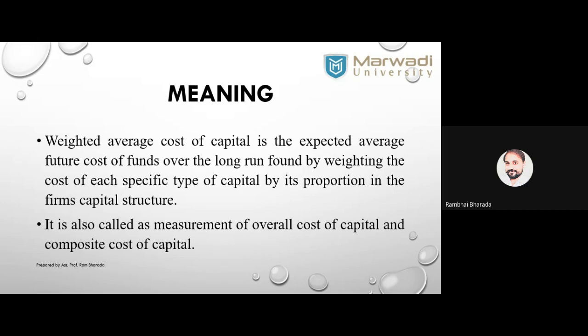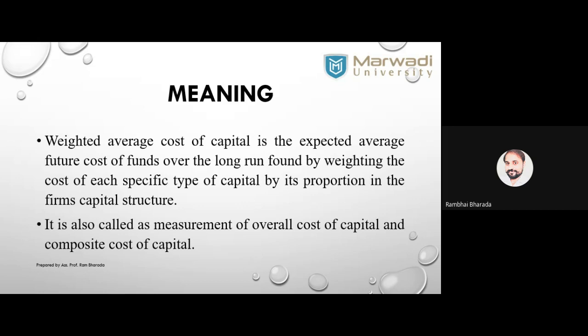Are we clear? Okay. Here, what is the concept of this one? The weighted average cost of capital is the expected average future cost of funds. These are the funds. This is the cost. Now what do we need to do? Average future cost. Average means, how many equity, preference and debt are there? 1, 2, and 3. So we need to do the sum total of all the percentages, 20 plus 15 plus 10 upon 3. Are you getting my point? 20% return on equity, 15% return on preference, and 10% return on debentures.